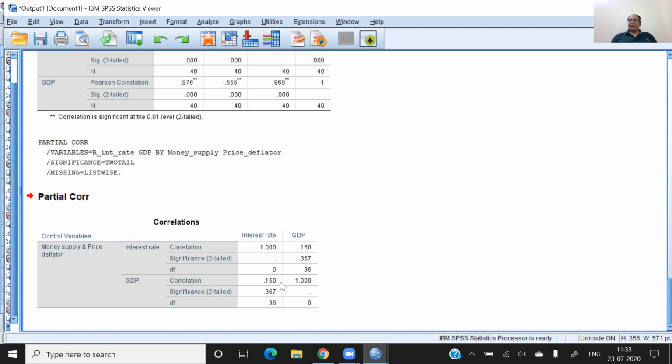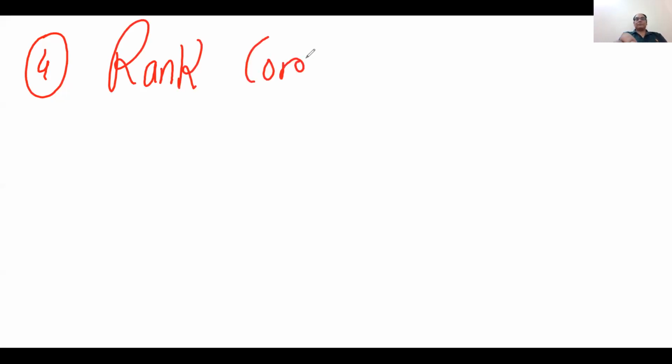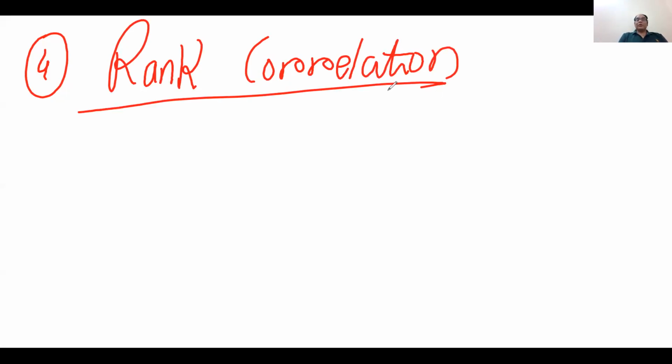Now, what is rank correlation doing? Let me explain the concept first. The fourth concept which I'm going to explain is known as rank correlation.